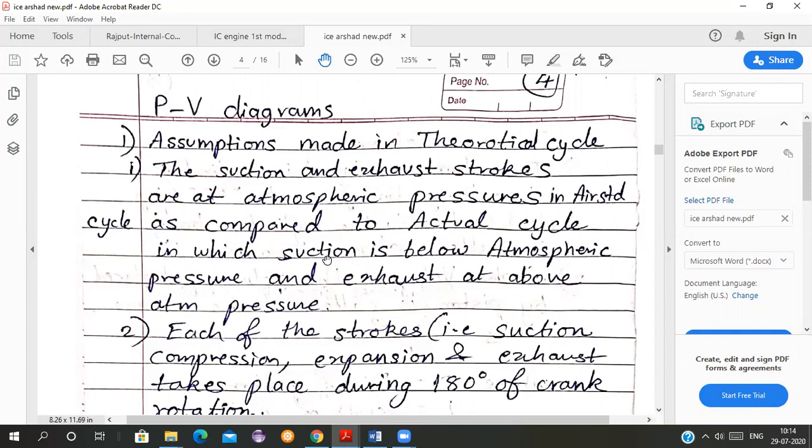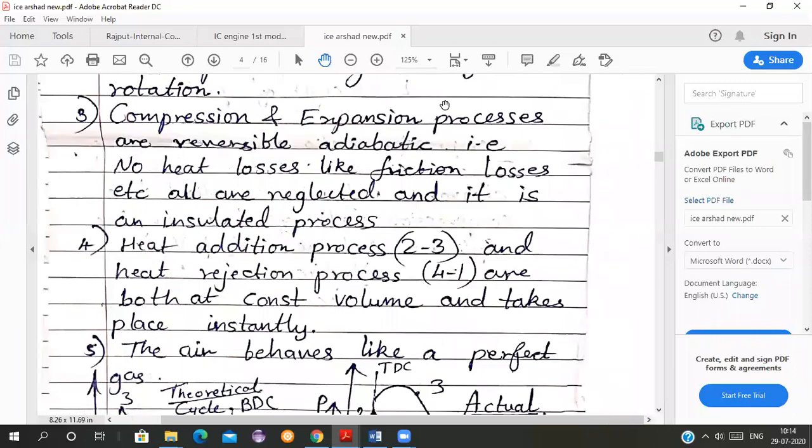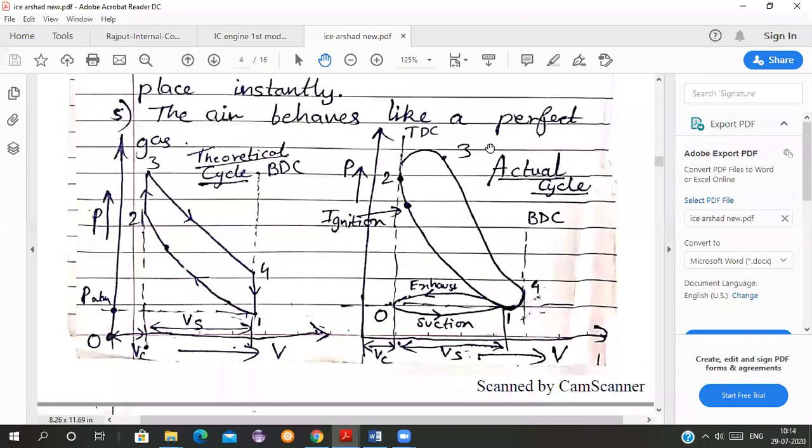I will explain the first point. The suction and exhaust strokes are at atmospheric pressure in the air standard cycle. What we are assuming is that the suction and the exhaust strokes are taking place at atmospheric pressure. Let us see here in the diagram now.